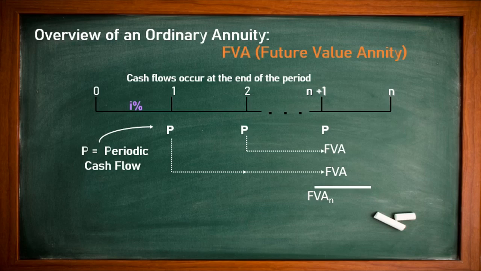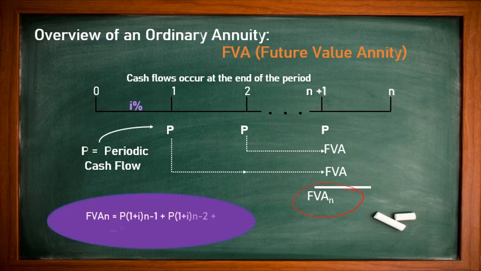It means we can go to the third year, fourth year, fifth year, but whatever the total becomes, it is known as the future value up to the n year. As mentioned here, this is the future value of n years.